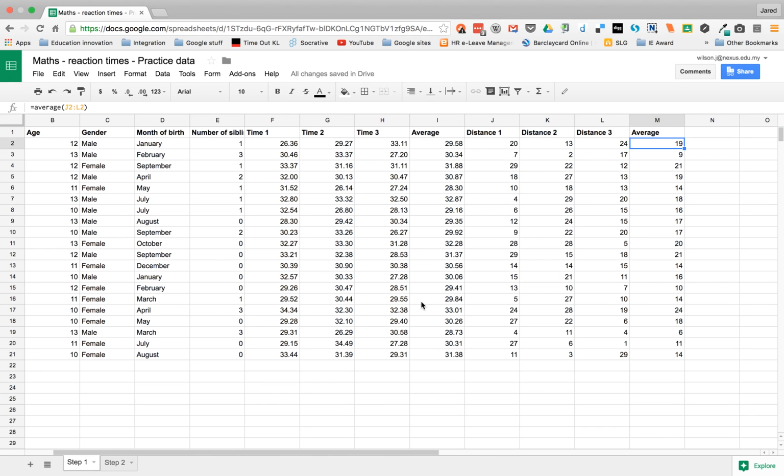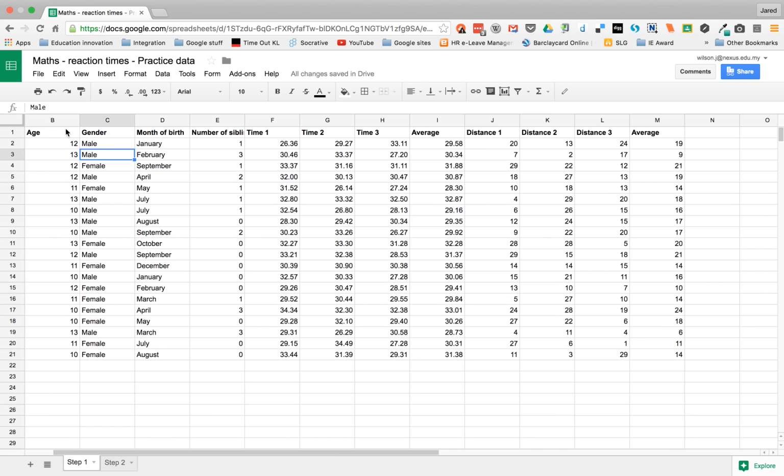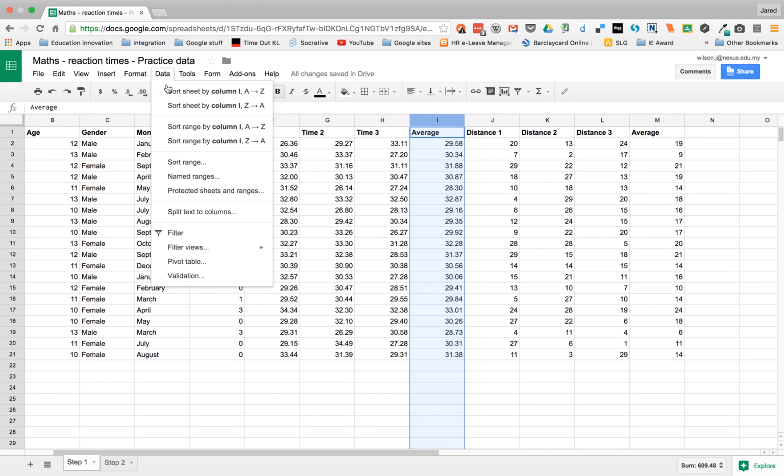Now, what we can then do is start to sort it. So maybe we want to find out who's got the lowest or highest average time, for example. So what I'm going to do is select the cell I want to sort by. So average is the one I want to sort, so data, and now this is quite important. We need to sort the range being this data here. If you just sort this column, it will make the data go a bit messy. So I'm going to actually select the column here and go sort range by column I, A to Z.